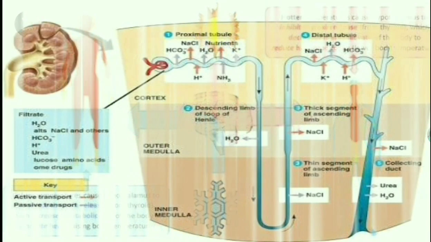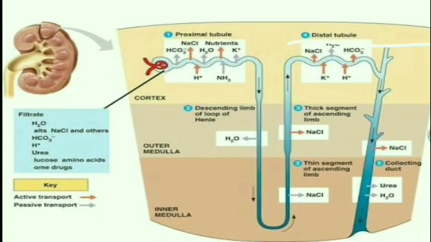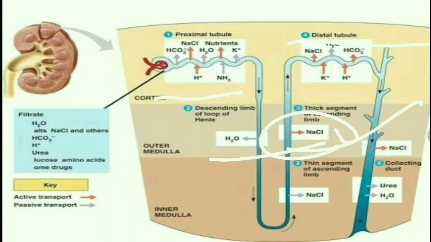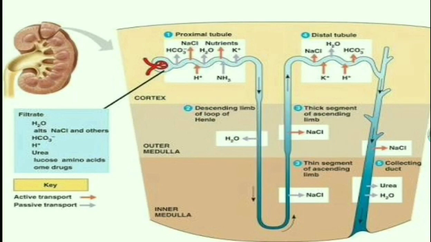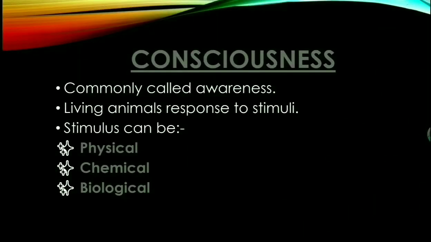Now we will discuss osmoregulation. Osmoregulation basically occurs in our kidney, in the nephron, where water and NaCl balance occur. NaCl is an ion, Na plus and Cl negative. Now we will discuss adaptation, but before that we will discuss consciousness.